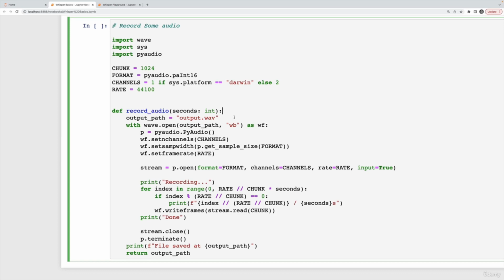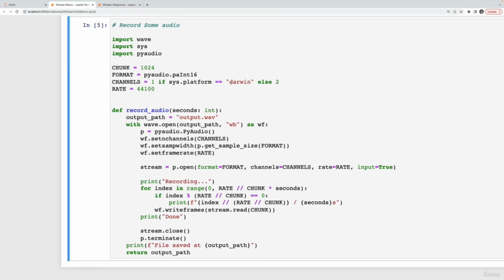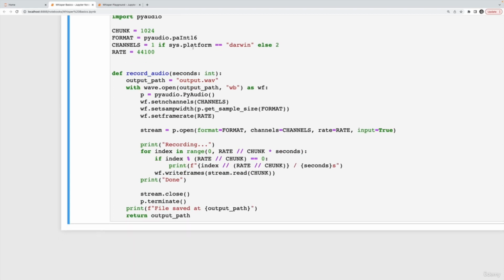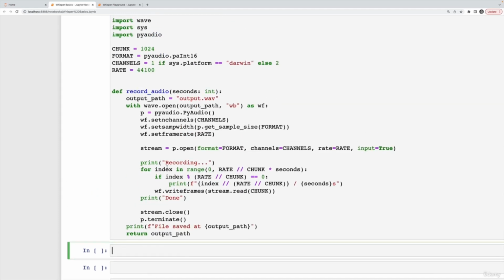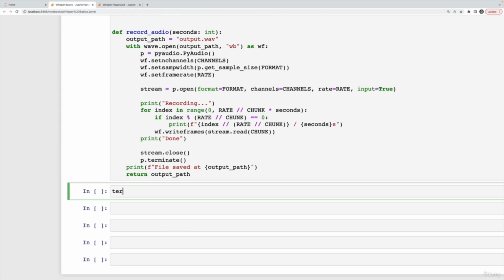So if you want to just record something on your phone, record something in GarageBand or whatever audio recording app you have, feel free to do that instead. Okay, so I'm going to run this function, and I'll just prove to you that it works, hopefully. Down here, I will do a record audio for 5 seconds.